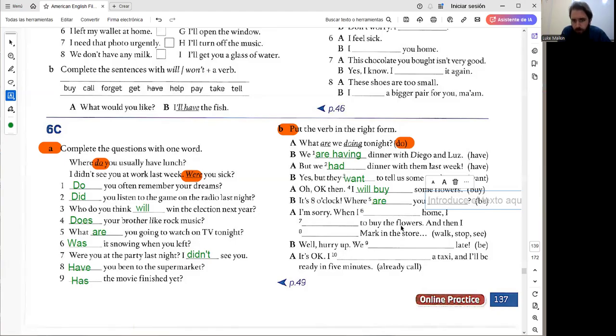The right form. I'm going to pause and check something.